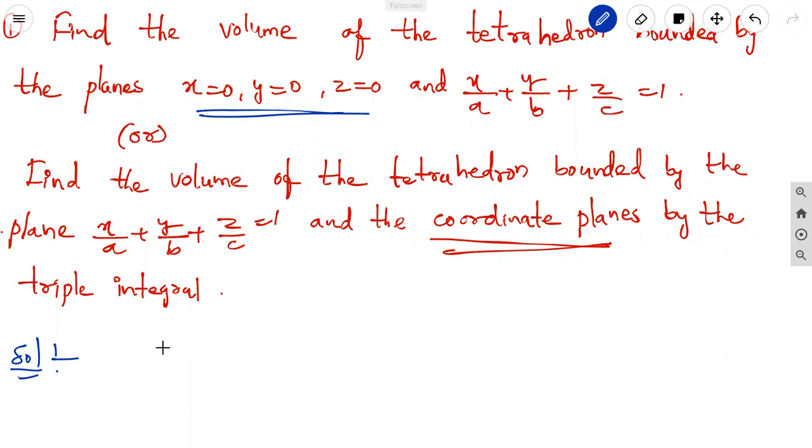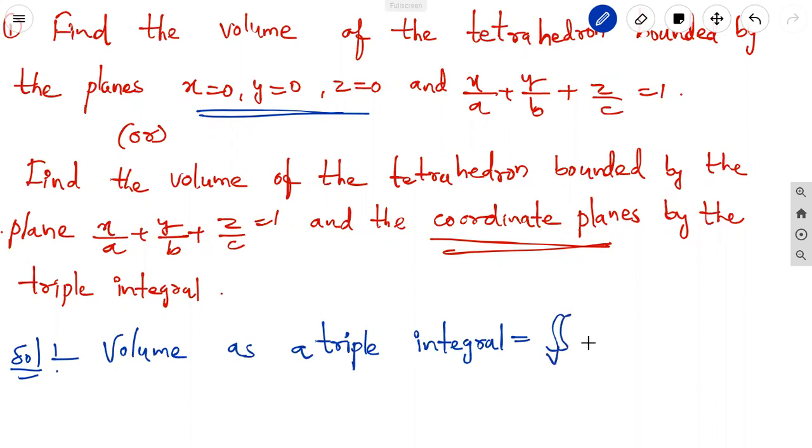Here, triple integral means no need of change. The volume as a triple integral is the volume integral dV equal to integral over x, integral over y, integral over z, dx dy dz.